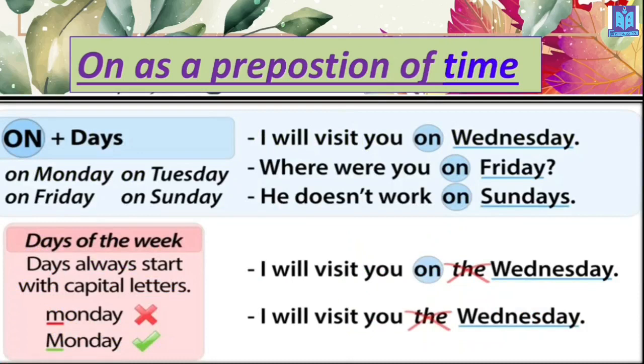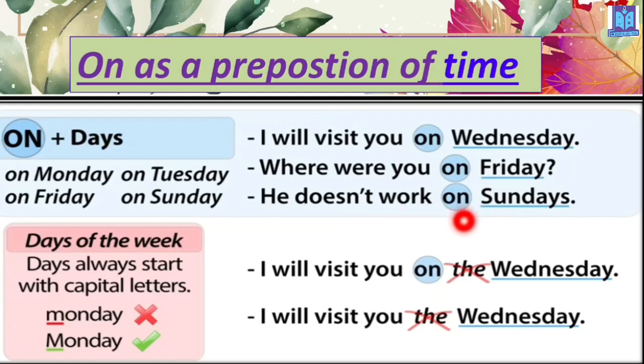Now in case of time, on as a preposition of time, how to use it is quite easy. In case of days, when you are writing the day's name, most of the time you are using in, but no, you have to use on. In case of any day's name, you have to use on, and remember that the first letter will be capital because it's a proper noun.